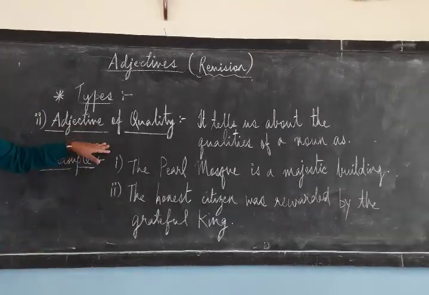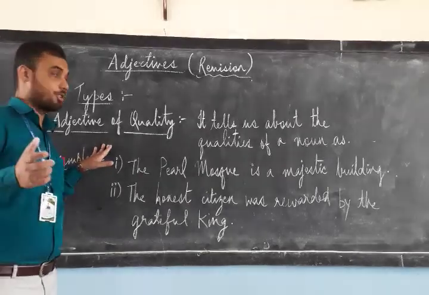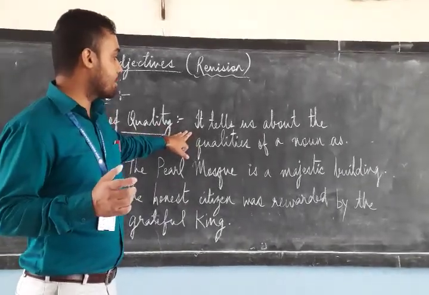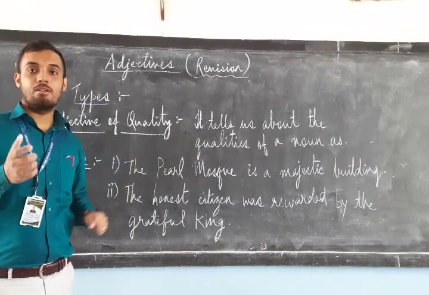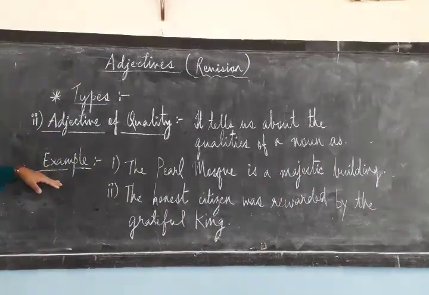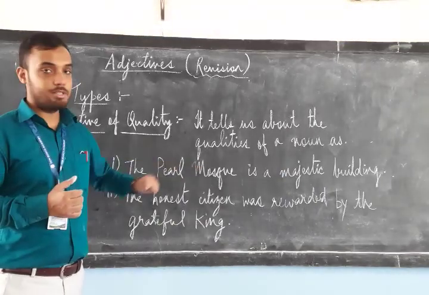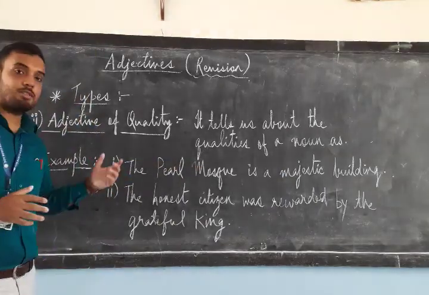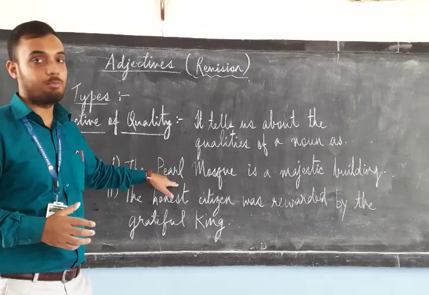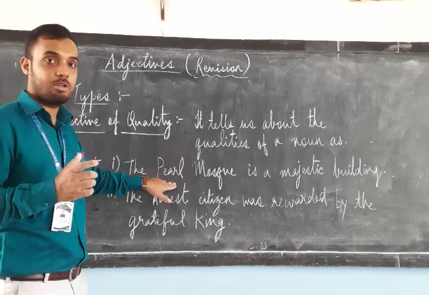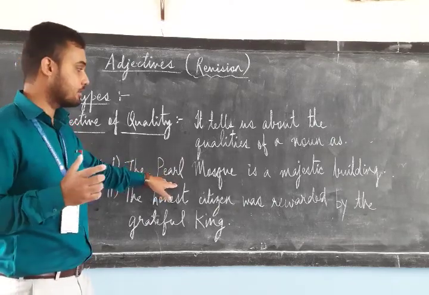What is adjective of quality? It tells us about the qualities a noun has, as it is according to the noun. Example, the Pearl Mosque is a majestic building. What is the noun over here in this sentence? The Pearl Mosque. It's a proper noun, a particular name given to a building.